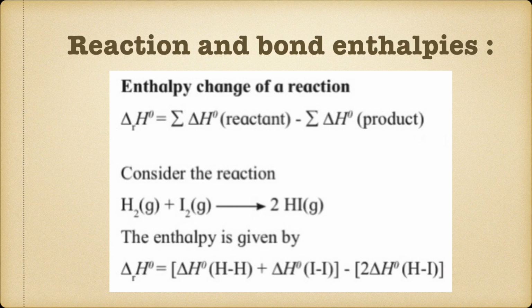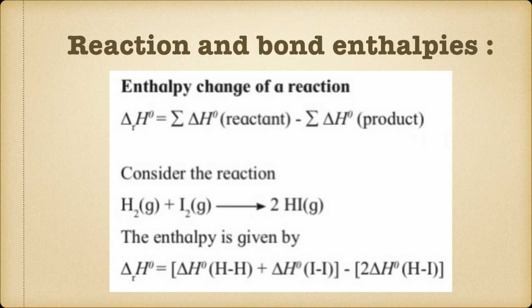Okay, so we will consider one example over here, that is hydrogen reacting with iodine to give hydrogen iodide. Now over here the enthalpy of this reaction will be given as delta H of the HH bond plus delta H naught of the II bond, that was the reactant bonds, minus 2 multiplied by delta H naught of the HI bond. Hopefully it is clear.